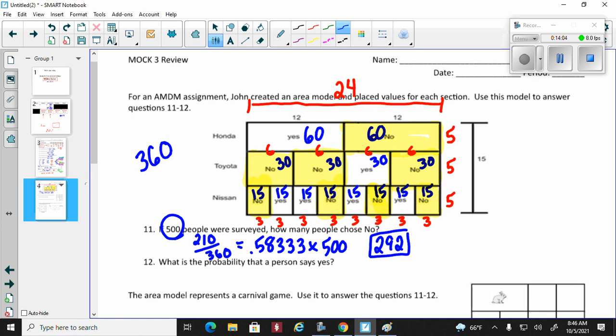What is the probability that someone says yes? All right. If someone says yes, it's asking for the probability, so that means your answer is going to be in the form of a percentage. You add up all of the non-highlighted stuff, which I think gives you 150. So 150 divided by the whole thing, which is 360. Now, depending on how observant you are, you could have used some previous answer stuff. I'm going to round this to 42%.